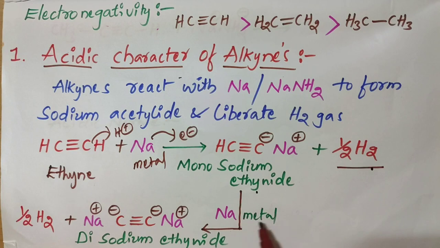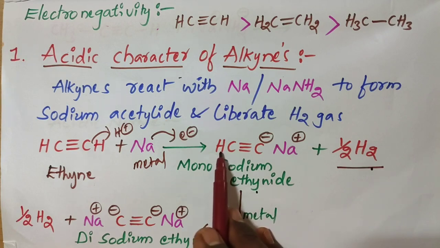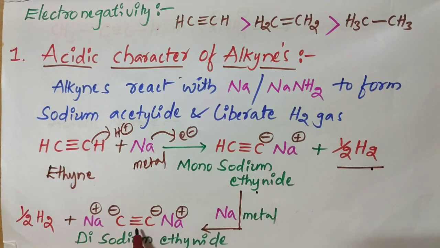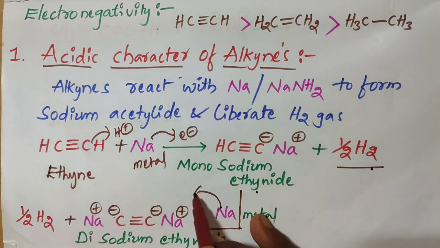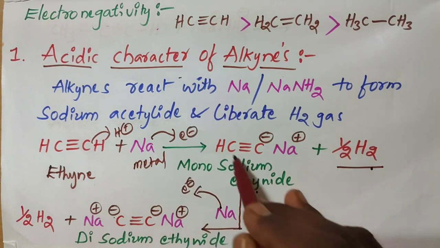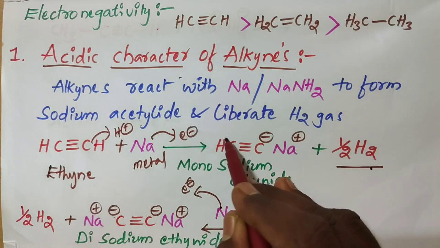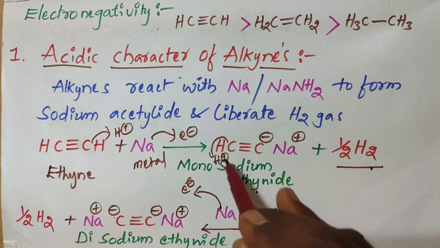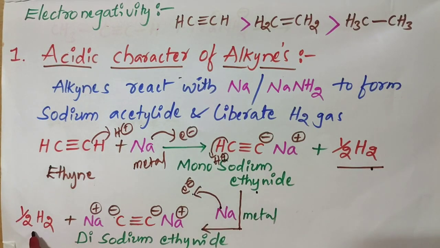With the same sodium metal, another source of hydrogen is there, so we get Na plus C minus triple bond C minus Na plus. In the same way, sodium releases an electron, the hydrogen is released as H plus, and the H plus and electron form half H2. So we get disodium ethanide.